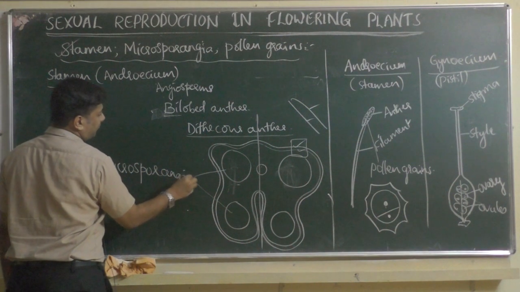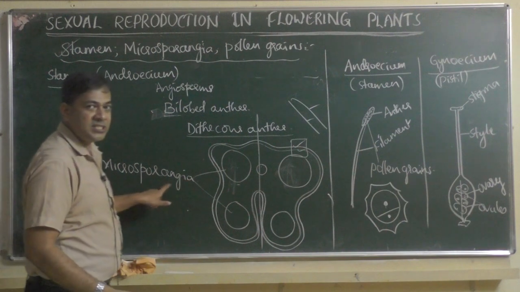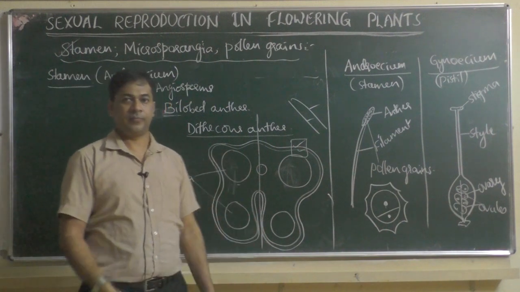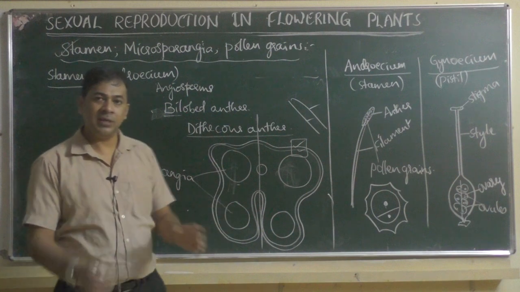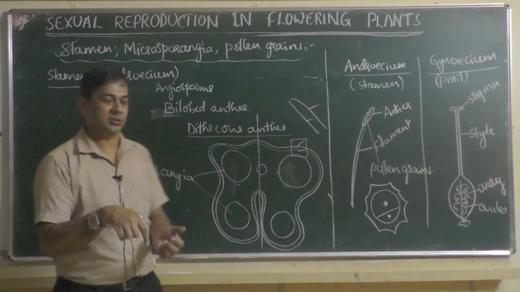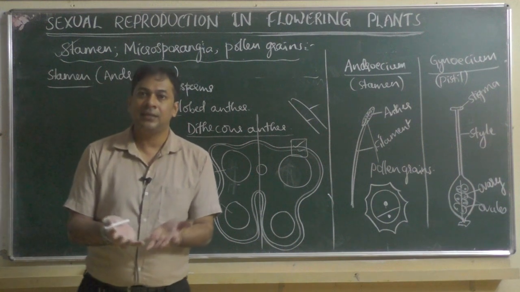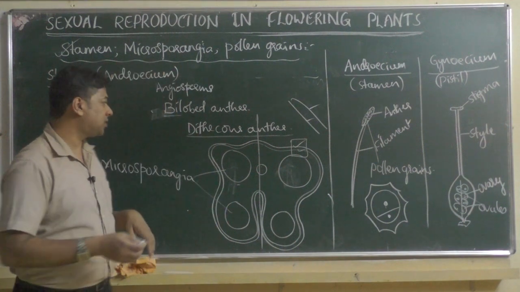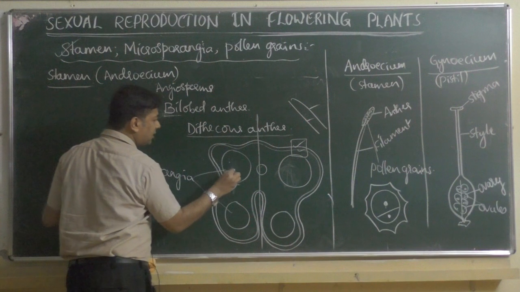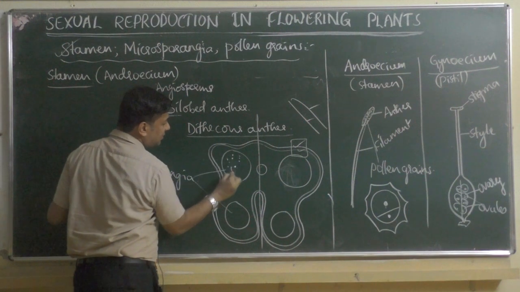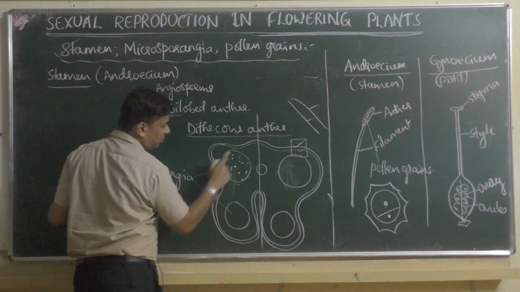Reason is very simple. The word angium means bag like structure. So sporangium means bag containing spores. Microsporangium means bag containing microspores. Microspores are pollen grains. So pollen grains will be produced within the bag like structure, that is called microsporangia.